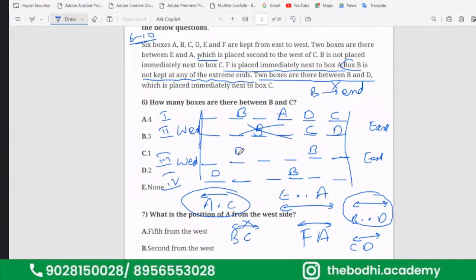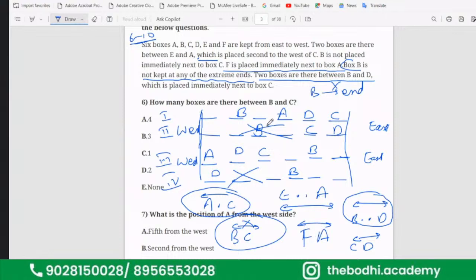Again, if C comes here, A will not go on the left. So C will come here and A will come here. Fourth case is again false. So this is done. And B and C cannot be together. That is also done. What is left? F and A are together.